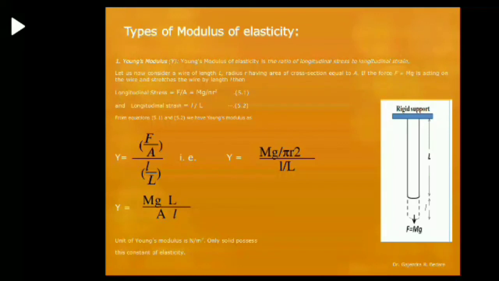Longitudinal stress means F by A, and longitudinal strain is small l by capital L. So we can write the formula Y equal to mg upon pi r square, which is the longitudinal stress, and small l by capital L, which is the longitudinal strain. So we get the last formula Y equal to mg capital L upon pi r square small l. The unit of Young's modulus is Newton per meter square.